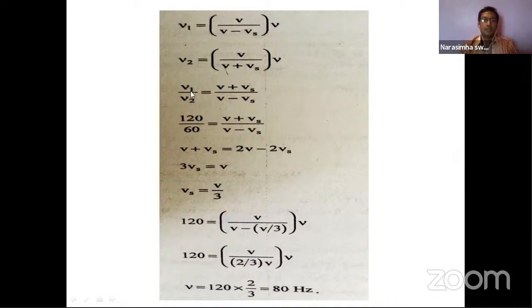Now take the ratio, dividing these two equations. Mu1 is given for approach and mu2 for moving away, so 120 by 60 is equal to V plus Vs by V minus Vs. We are just calculating the ratio here, so mu cancels.